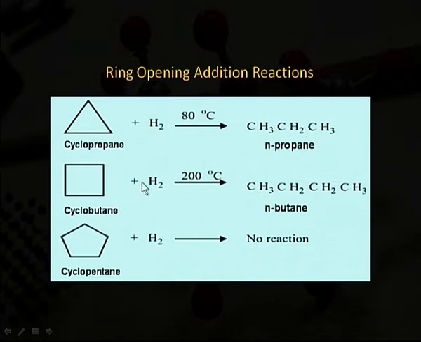When cyclobutane reacts with hydrogen at 200 degrees Celsius, we get a straight chain compound, because this compound has 4 carbon atoms, carbon 1, carbon 2, carbon 3, carbon 4. So, according to IUPAC nomenclature, 4 carbons are to be said. But in cyclopentane, when reacted with hydrogen molecule, no reaction takes place.